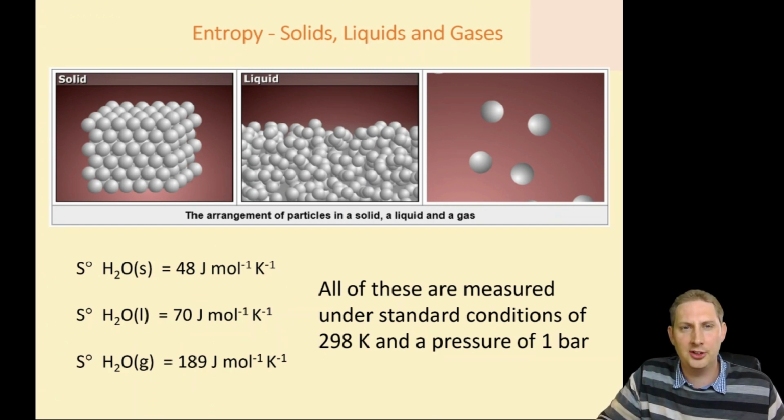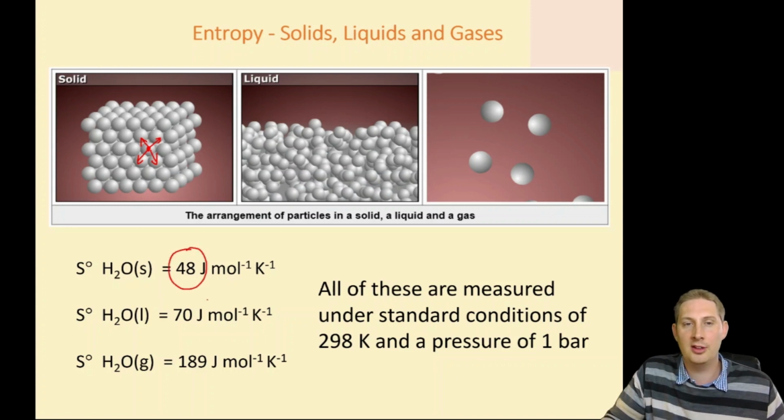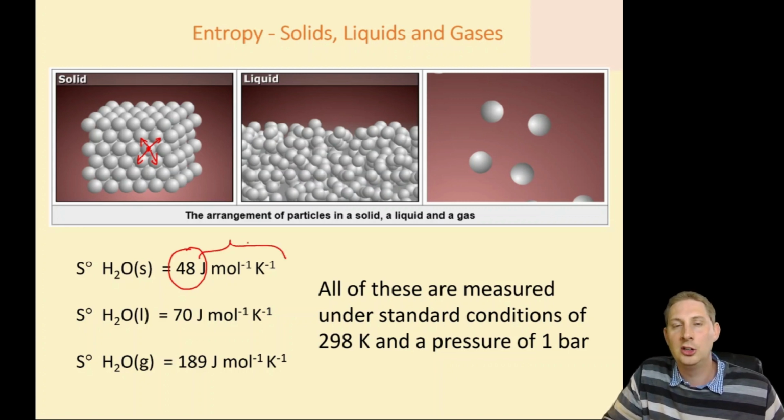And to put some actual numbers on it, if we go up here and we look at water, well, the particles here, they are able to vibrate a little bit, but actually they're in a fixed position. They can't rotate, they can't move. They don't have that many ways of ordering themselves. There's not that many ways to order the energy within those particles, and so solid water has a rather low entropy. Notice the units joules per mole per Kelvin. Do not confuse the units of entropy with the units of enthalpy. In particular, entropy is always joules per mole per Kelvin. Enthalpy is kilojoules per mole.